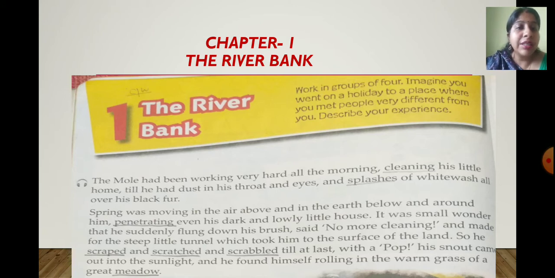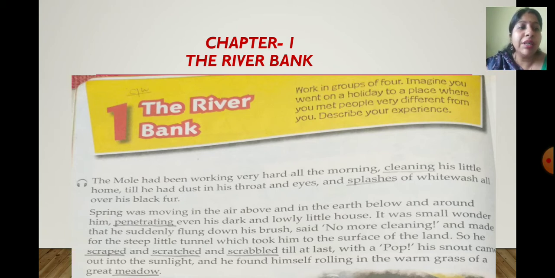He started scratching the mud so that he could make his way to the surface of the land. And suddenly, with a pop, pop is a sound, yes? Suddenly, with a sound, his snout, means his nose, came out in the sunlight, and he found himself rolling in the warm grass of a great meadow.